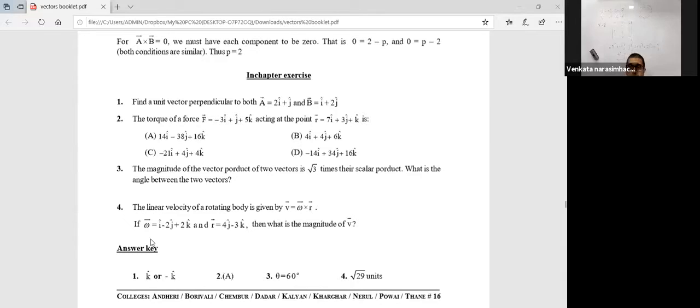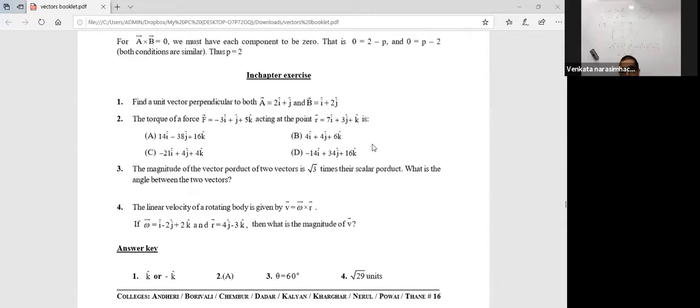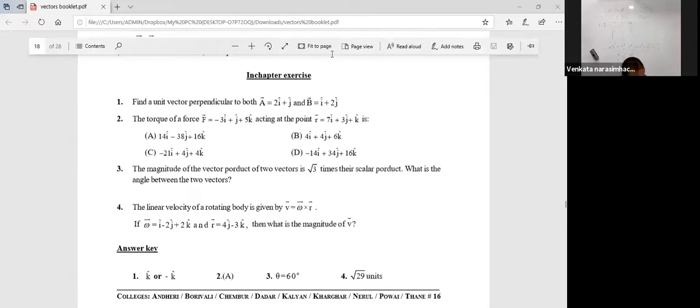We have some more job to be done about this. We have to show that it is the area of the parallelogram, area of the triangle, and so on and so forth. You'll have proper homework from the subtopic after the next class. Right now, your homework is the chapter exercise on page number 16, problems 1, 2, 3, 4. Is that clear to all?